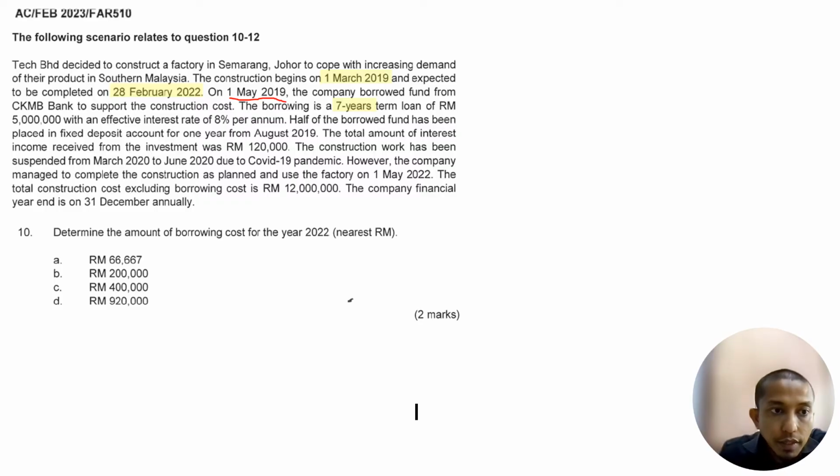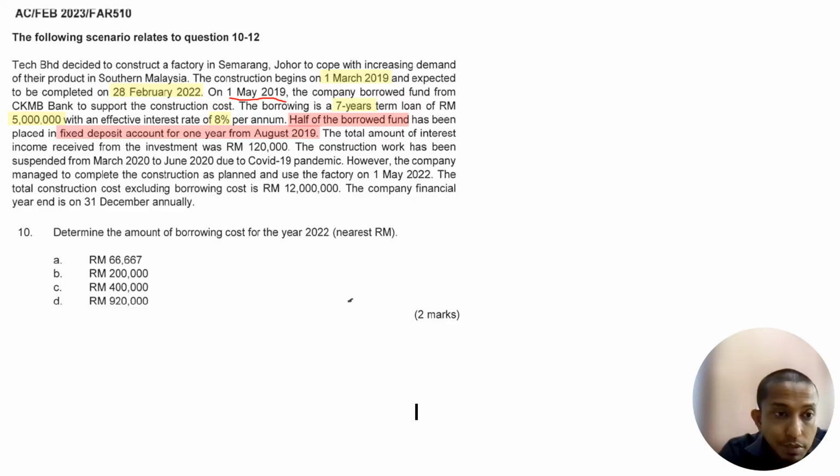The company borrowed fund from CKMB Berhad. The loan is a 7 years term loan of 5 million. Effective interest rate is 8%. You can see here, the loan is taken from CKMB Bank to support the construction cost. This is a specific loan, not a general loan. So a specific loan taken for this construction. Therefore, I use red color to highlight the different item or different situation.